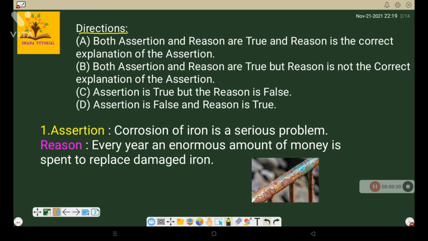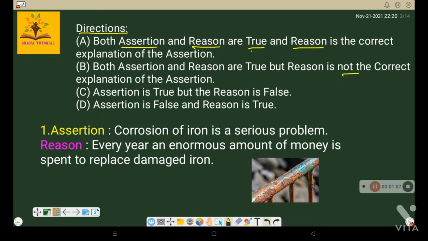Options are always constant. We'll see the first options. Option A tells that both assertion and reason are true and the reason is the correct explanation of the assertion. Option B is both assertion and reason are true but the reason is not the correct explanation of the assertion. C is assertion is true but the reason is false. D is assertion is false and reason is true.